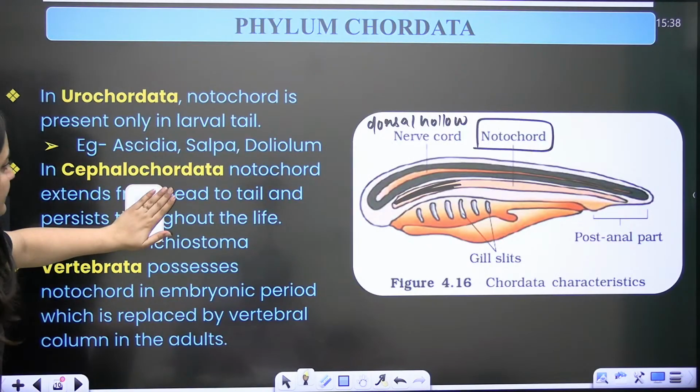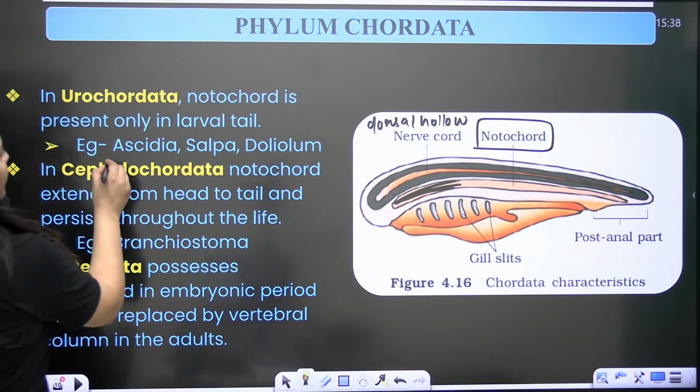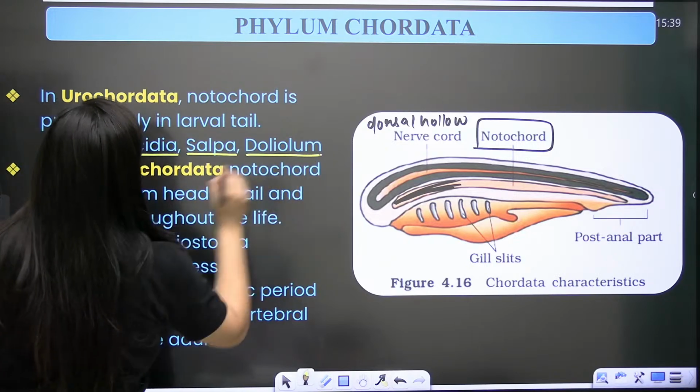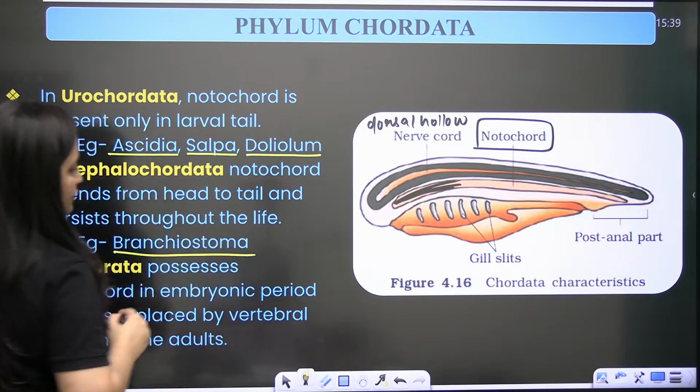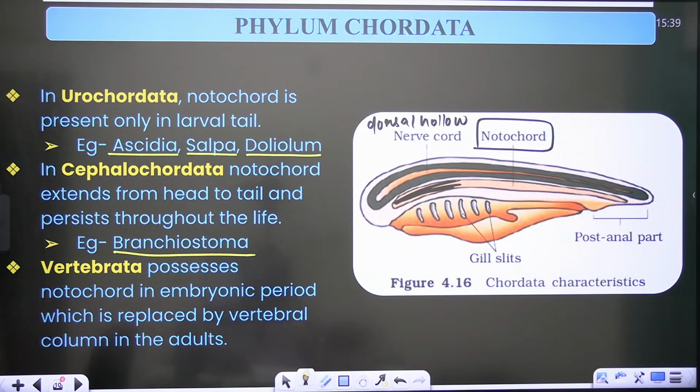See the examples. Examples of Urochordata: Ascidia, Salpa, Doliolum. In Cephalochordata, the example is Branchiostoma. Clear? Any doubt?